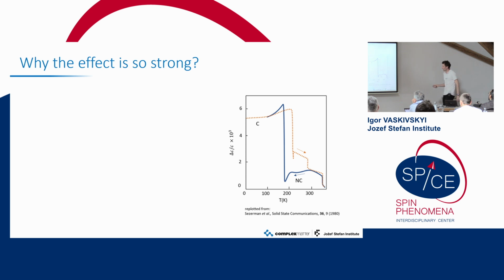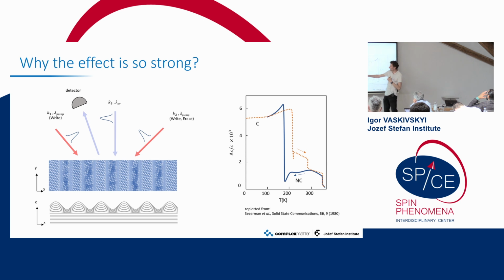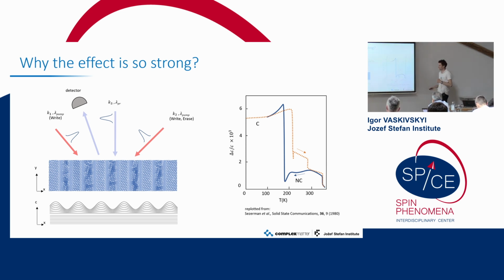And if you try to see what happens with the lattice constant along the c-axis, already by going from the room temperature state to the low temperature state, there is a huge jump of about 0.5%. And for the heating state, we do not know what exactly the lattice constant is, but because it's so similar to this high temperature state, we probably can expect some kind of similar magnitude of jump. And that's why we actually have to look not like this on our geometry, but more like we have to see what happens with the profile. So there apparently the real space modulation of the surface occurs.